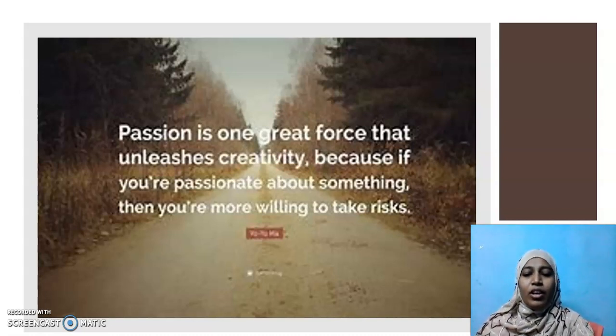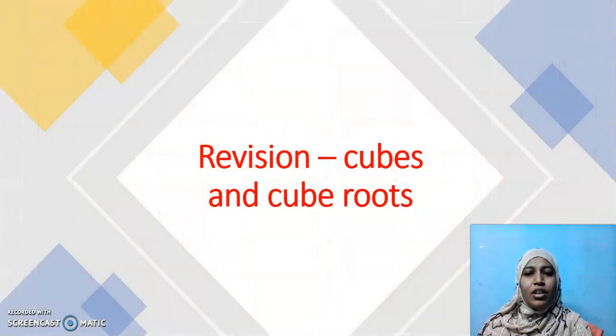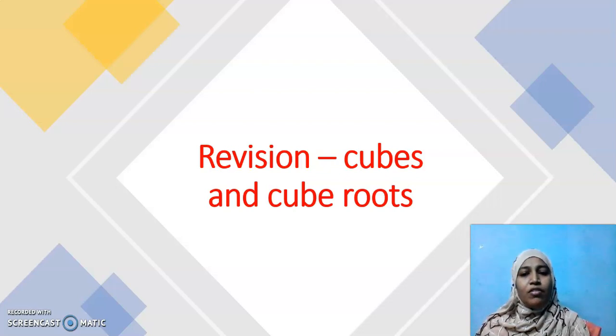Okay, children? Now today we are going to revise cubes and cube roots. This revision will give you an outline of the whole chapter. I will just tell you what are all the concepts that you have to revise in this chapter. Of the same model, you may get problems in your question paper.